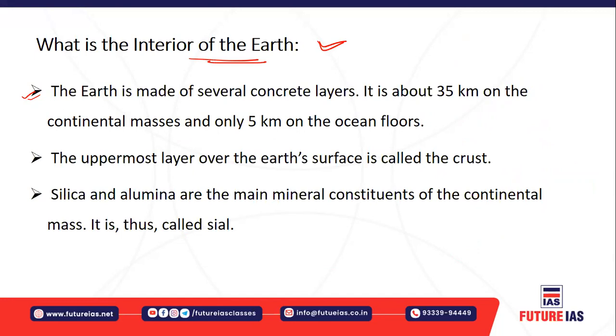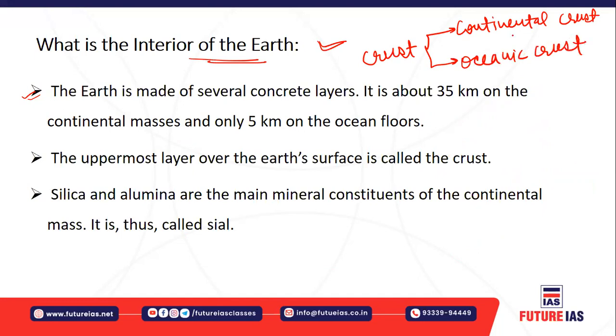The crust can again be divided into two parts. One crust can be found on the continent, so it is called continental crust. The other crust can be found on the ocean, so it is called oceanic crust.